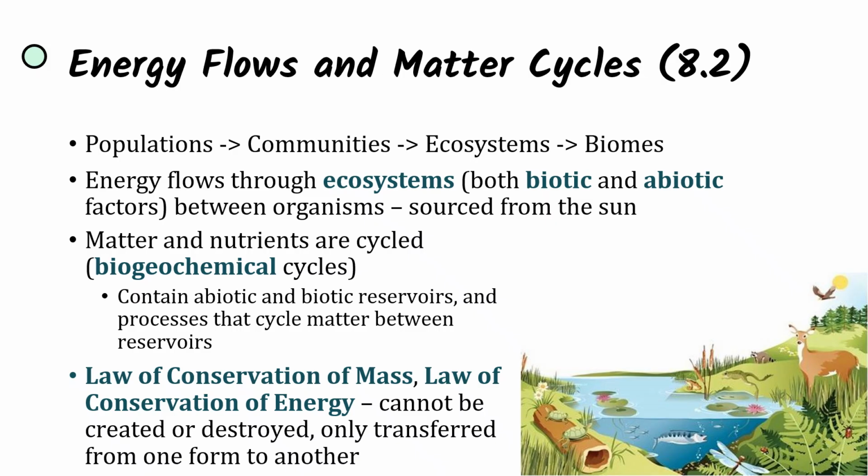And so we have the law of conservation of mass, the law of conservation of energy, saying that these things cannot be created or destroyed, and they're only transferred from one form to another. Energy is going to be lost as heat, and then more energy will flow through the ecosystem. So it's transformed from solar to chemical to heat energy. And nutrients are just going to be cycled through different forms across Earth. And so we'll be looking at these biogeochemical cycles first.